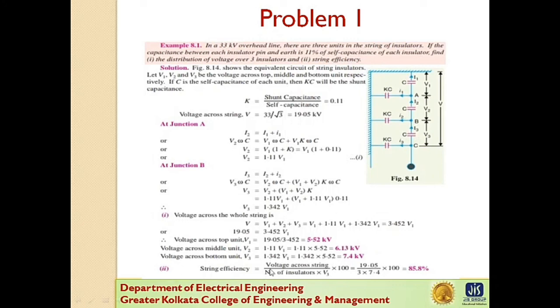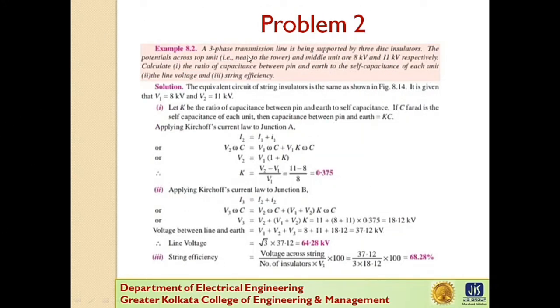So what is the value of string efficiency? Voltage across the string, that is 19.05, divided by the number of insulators, that is 3, into the voltage across the disc nearest to the conductor, that is V3, which is 7.4. So here the string efficiency is 85.8%.